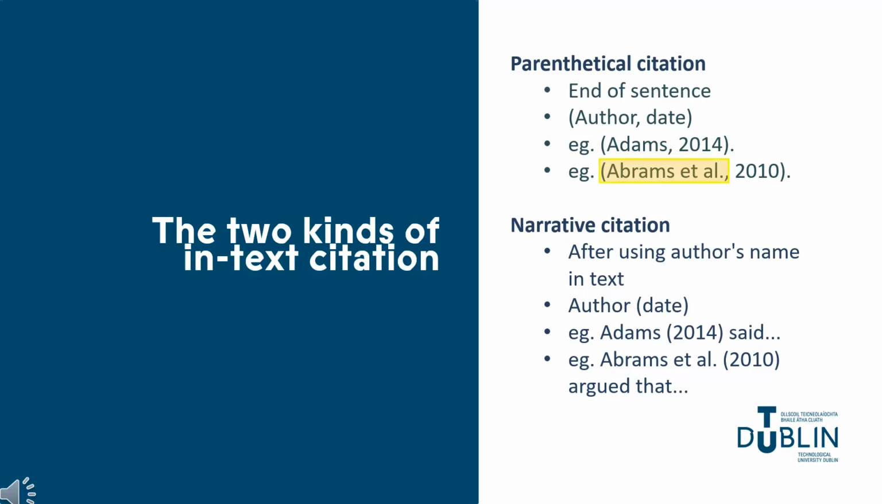In narrative citations, the author's surname is incorporated directly into your text as part of your sentence, and the year only follows in parentheses. An example is when you directly name your source's author in your writing. So for instance, Adams said, Adams has argued, etc. In that case, immediately after using the author's surname, you put the publication date only in brackets.